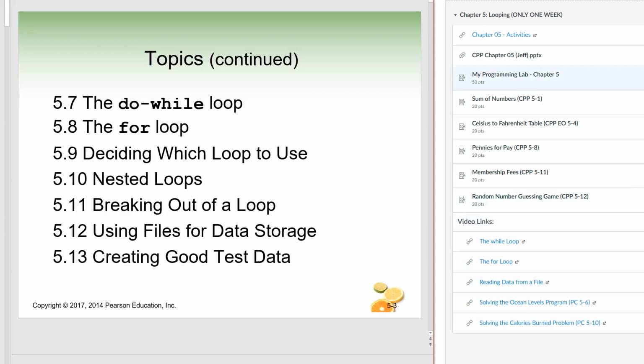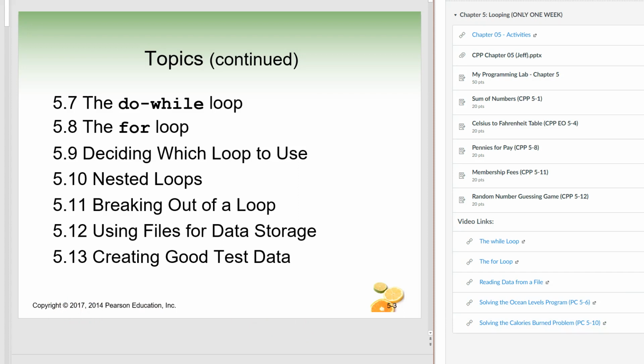So you'll see, of course, you've got my programming lab and then 5 assignments, the while loop and for loop videos. These are pretty good, so you might want to check those out. And then I left these 2 videos in here. I didn't assign either one of these problems, but if you're curious or you want to play around with these or you're having some troubles, maybe watch these 2 videos with these programming assignments. So they're both good programs, but I figured I'd just leave those for practice for you.